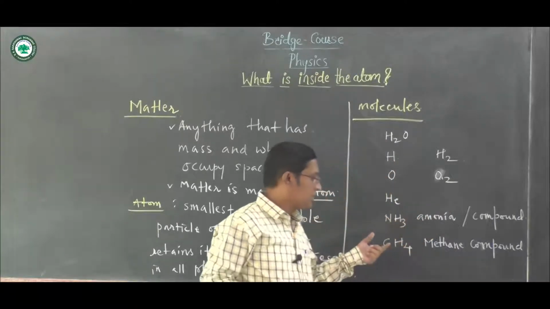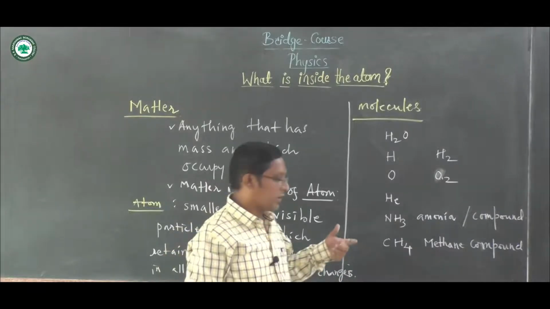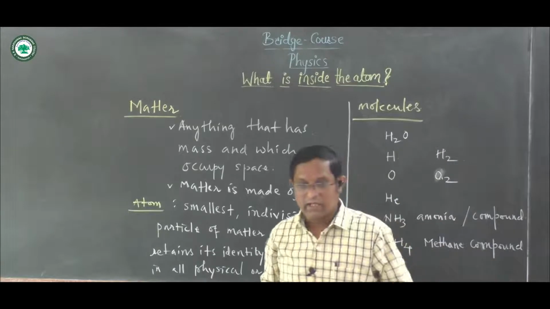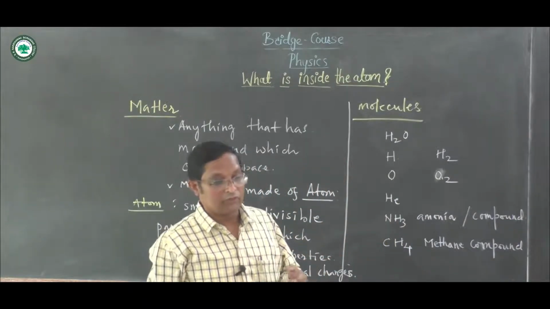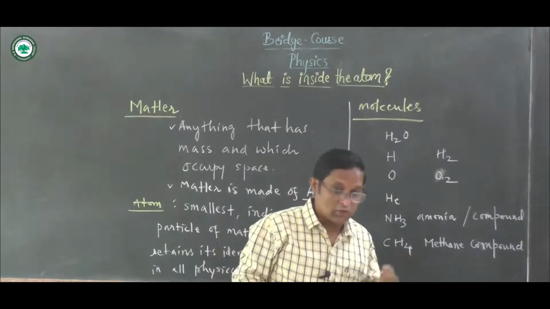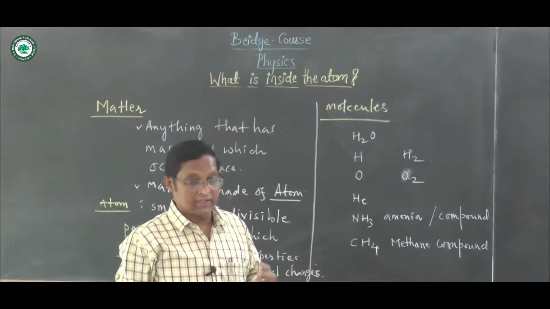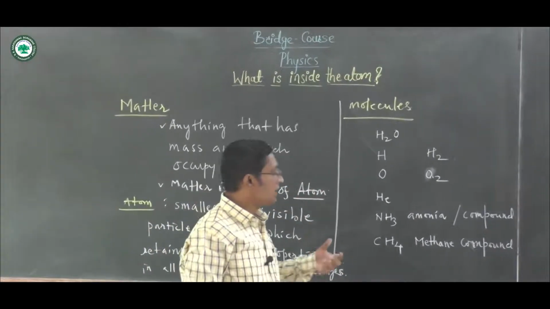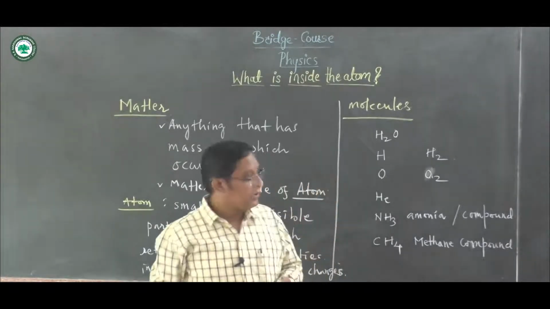Again, a molecule can be monoatomic, diatomic, or triatomic, right? If a molecule is made up of a single atom, then it is a monoatomic molecule. If the molecule is made up of two atoms, it is called a diatomic molecule, and if the molecule is made up of three atoms, it is called a triatomic molecule. This is about the molecules.